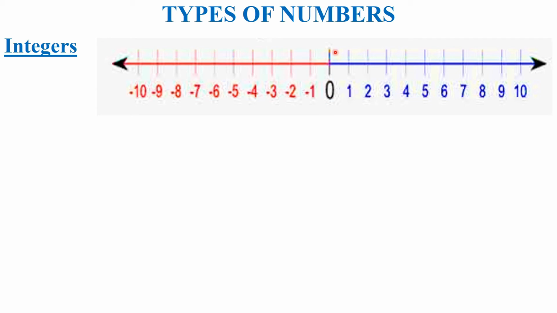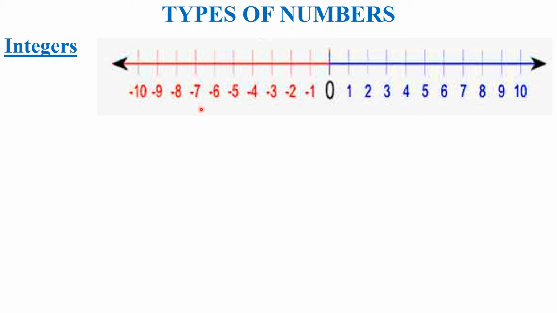Look, the digit 0 is in the middle of the number line, and these arrows represent that the numbers are going on, they are not stopping or ending. So 0 is in the middle of the number line, and on the right side of 0 are the positive numbers or natural numbers. As you have studied, natural numbers start from 1, and on the left side of 0 are the negative numbers. They are just like the natural numbers, all with negative signs.